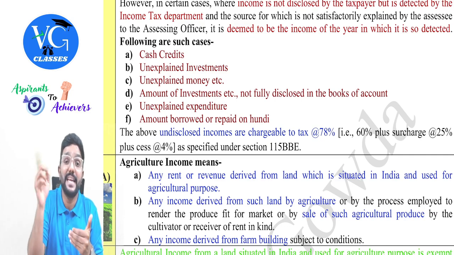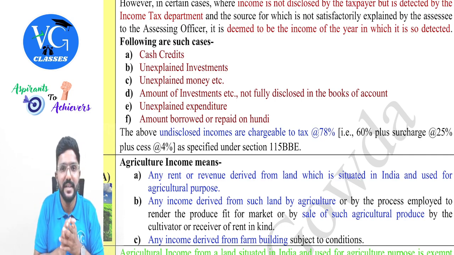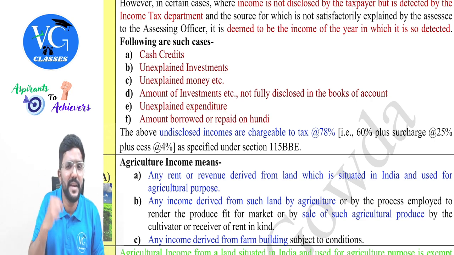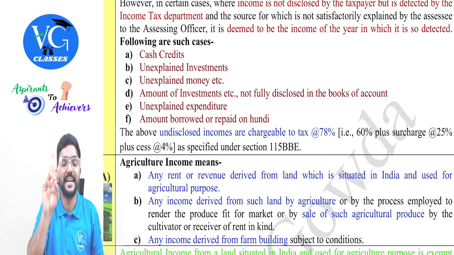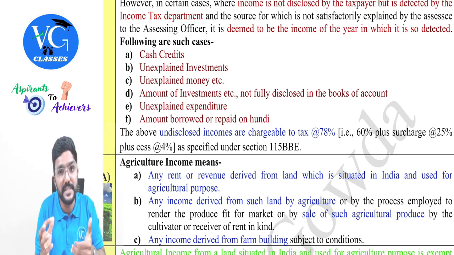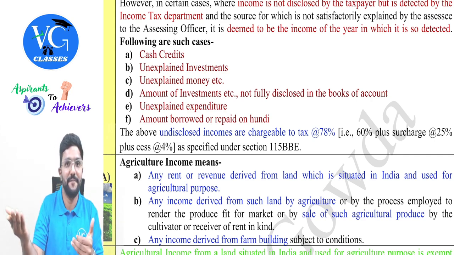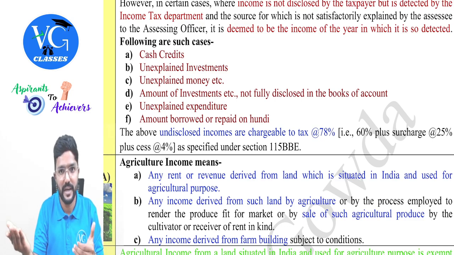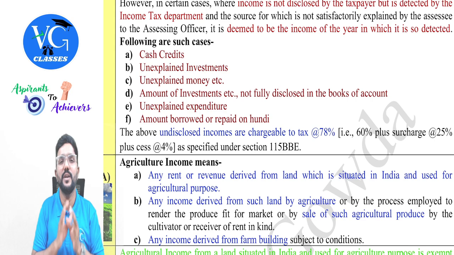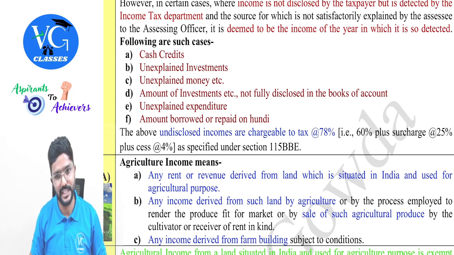I repaid 12 lakh in cash, including interest. In that case, again, will 12 lakh be considered as income? No, no, only 2 lakh, the interest part. The 10 lakh, which was already considered as income when I received it, will not be considered again when I repay it, if I repay it in cash. Clear? Means indirectly in point F they are telling don't pay or receive in cash, guys.